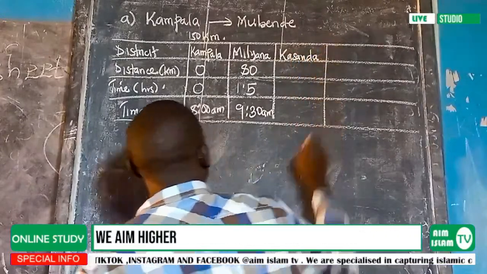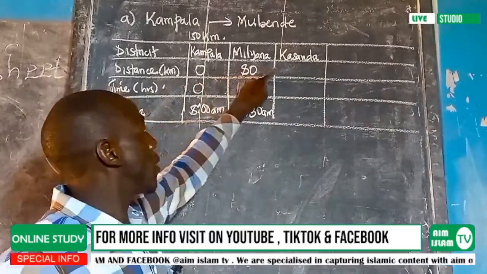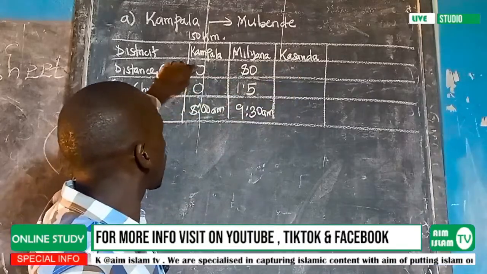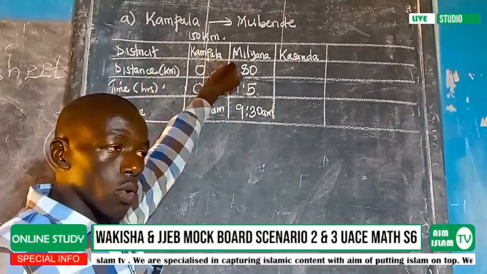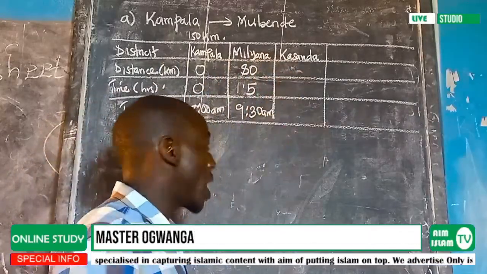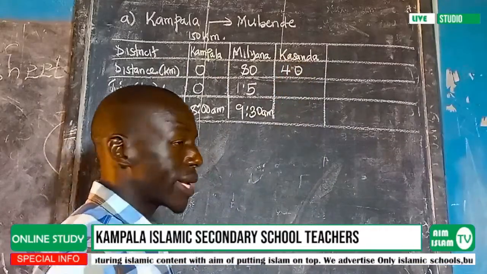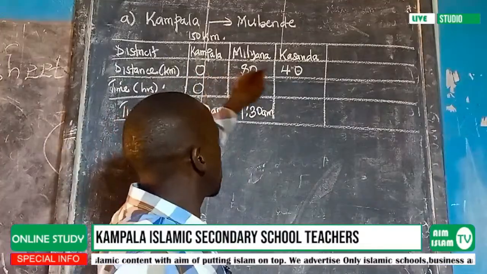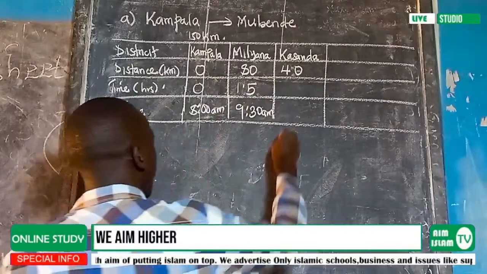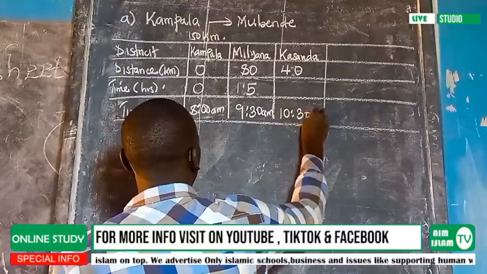They have said Kasanda is 120 kilometers from Kampala. At this point, I'm not going to put 120 here. I am going to look at the distance between Kampala and Mityana, and then I will just add what is remaining to make 120. So you realize that this is going to give us the 40 kilometers, because if I add this plus this up to Kasanda, you have your 120,